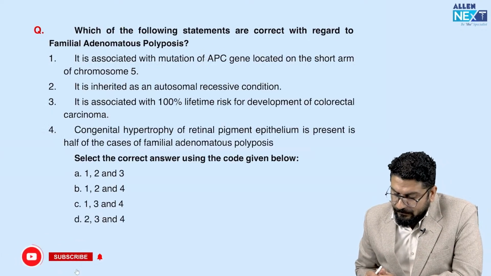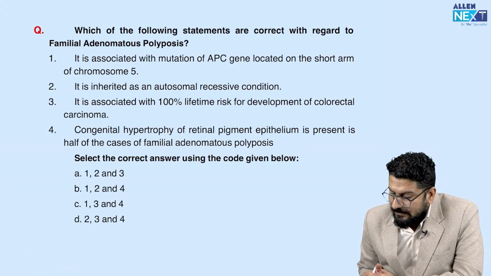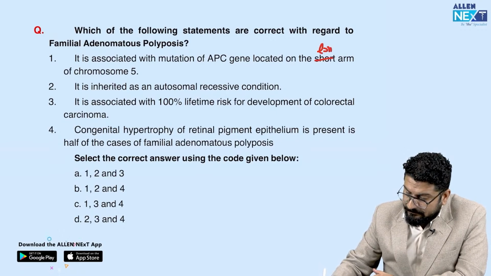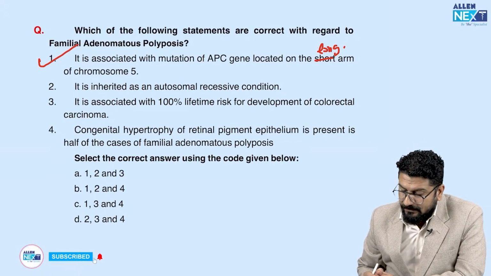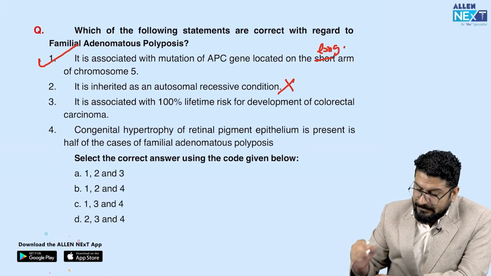Following statements with regard to familial adenomatous polyposis. It is associated with mutation of APC gene located on short arm of chromosome 5. In fact, it is located on the long arm. So it is a wrong statement. It is inherited as autosomal dominant, not recessive. This is a wrong statement. It is inherited as autosomal dominant in nature.